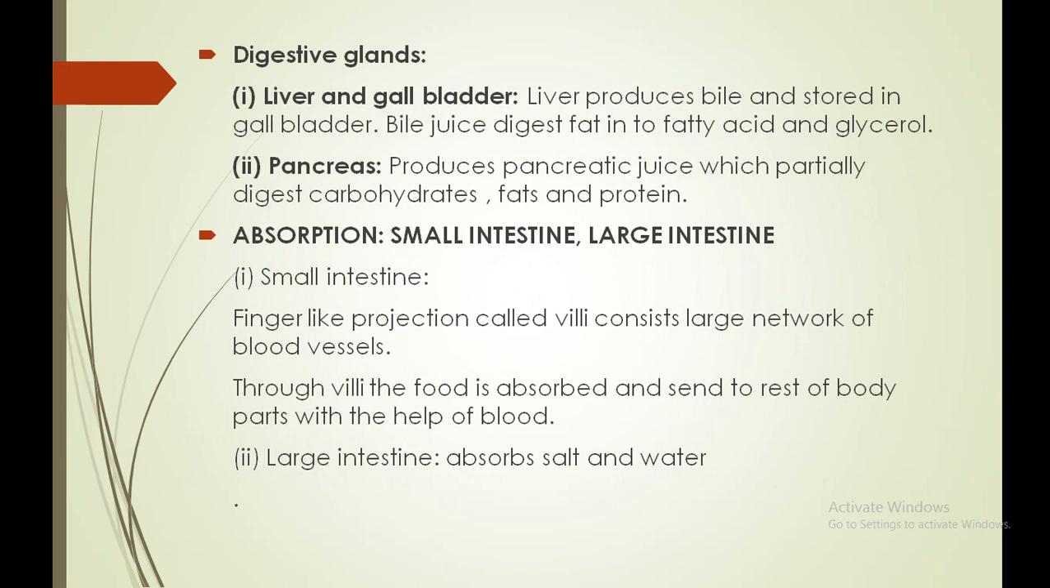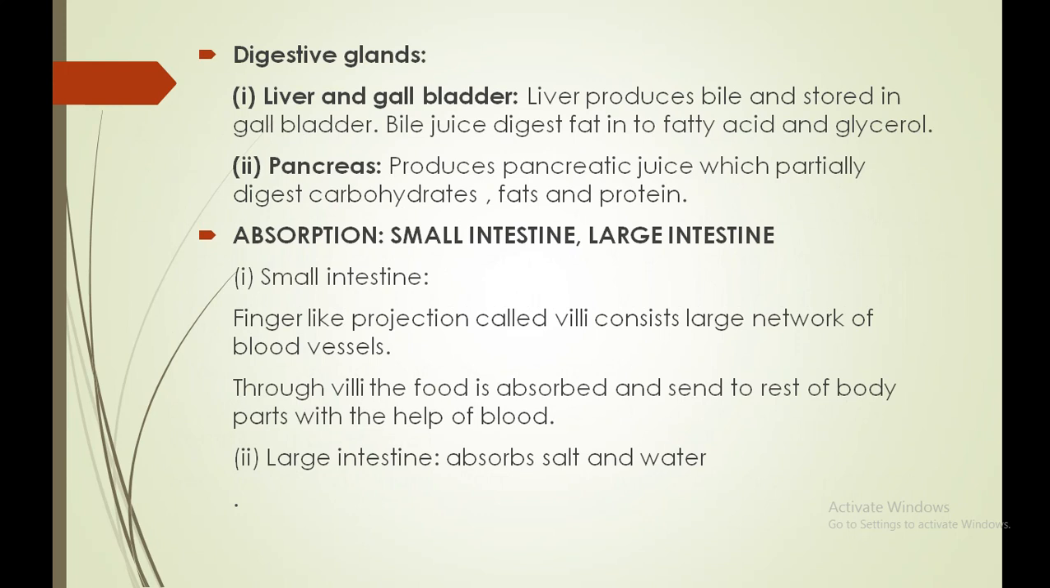Moving to the next is absorption, which happens in the small and large intestine. Our small intestine has finger-like projections known as villi, and these villi have a large network of blood vessels. So whatever simpler form of food is inside the small intestine is now absorbed into these villi. Now all the simpler forms of nutrients are transported into the blood, and the blood transports the nutrients to all the body cells. Okay, so this process is absorption.